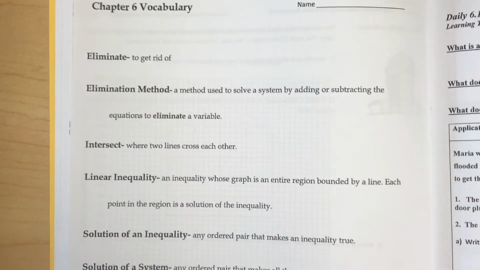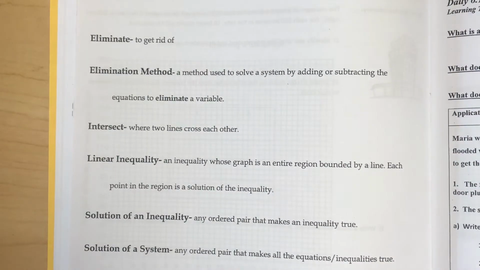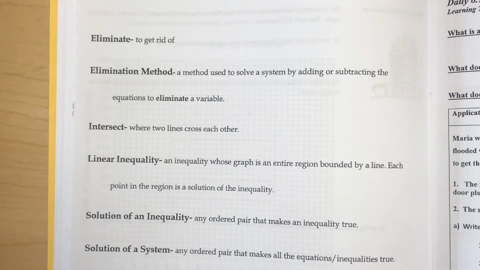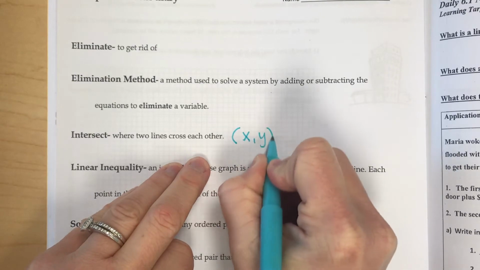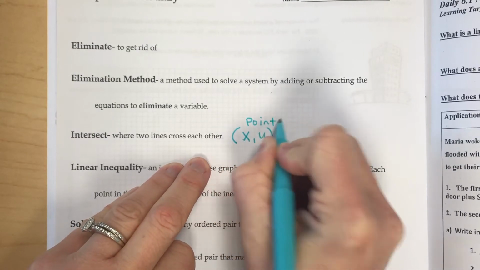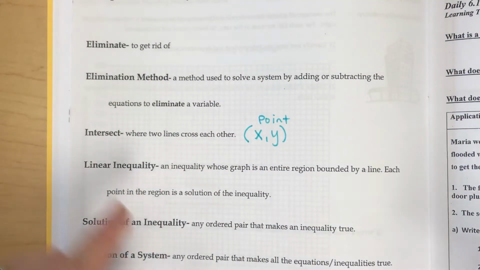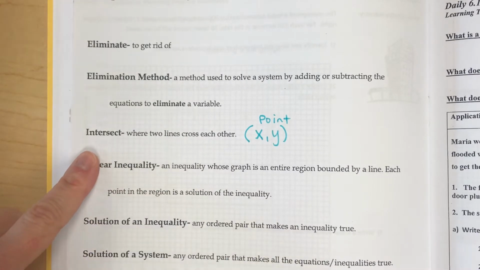Now, in our System of Equations chapter, the word intersect means where the two lines are going to cross each other, and that intersection is going to be a point in your answer. And so what we're going to do is be solving for the point where your two lines intersect.